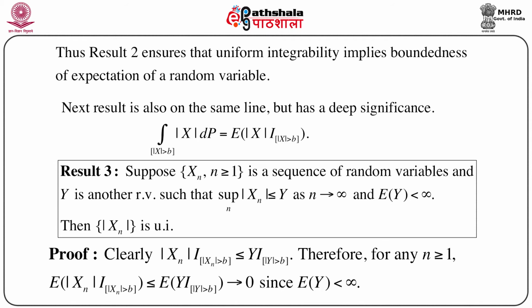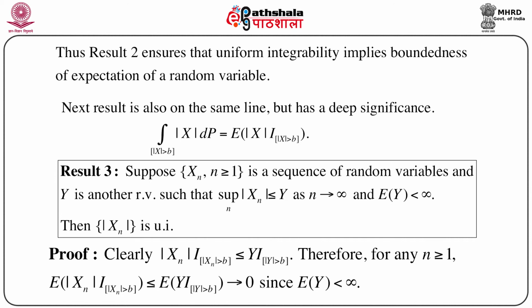The proof is again using the same technique. We immediately see that the integration of modulus of Xn over mod Xn greater than b is less than or equal to Y times the indicator of modulus of Y greater than b. So we are considering the variable over the set mod Xn greater than b and mod Y greater than b. That is why we are using the indicator function on both sides.